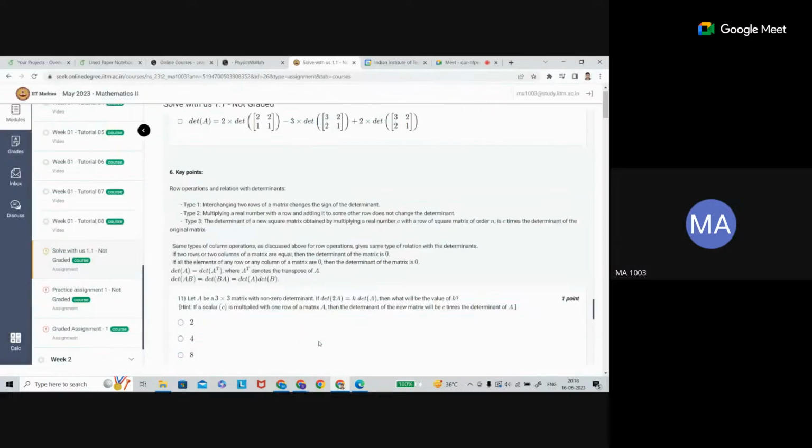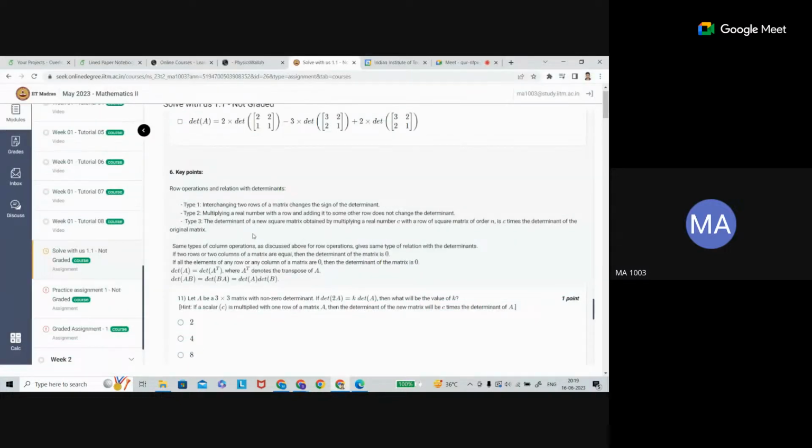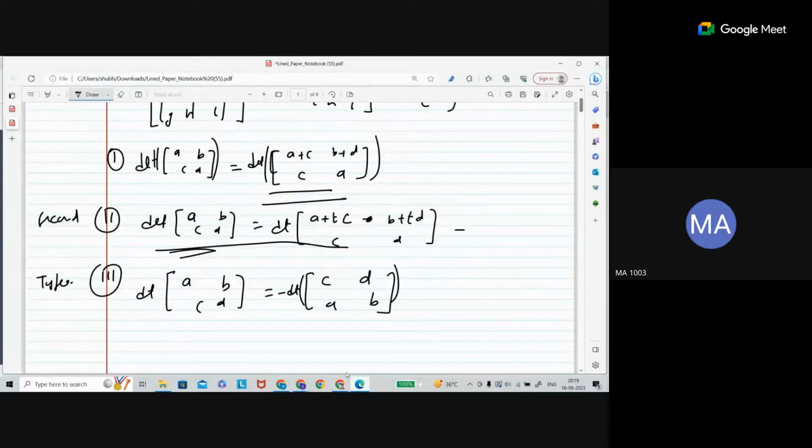And the second type is if you multiply a row by a real number and add it to another row. This is the first type, and this is the second type. In this case, the determinant will be the same. And the third one is t times a row, doing the t time. I didn't mention it here.